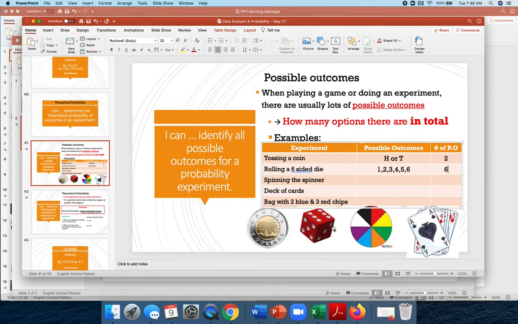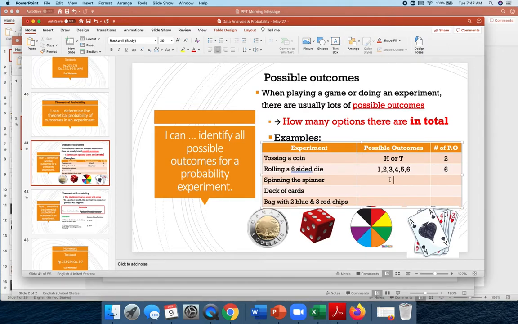If we were rolling a dice like our blue ones in the classroom, I think they're like 7 to 12, then the possible outcomes would be 7 to 12 here. But how many possible outcomes would there be? Well, still 6, right? There's only 6 sides on the dice. If we had one of those cool 10-sided dice, then it would be 10 possible outcomes.